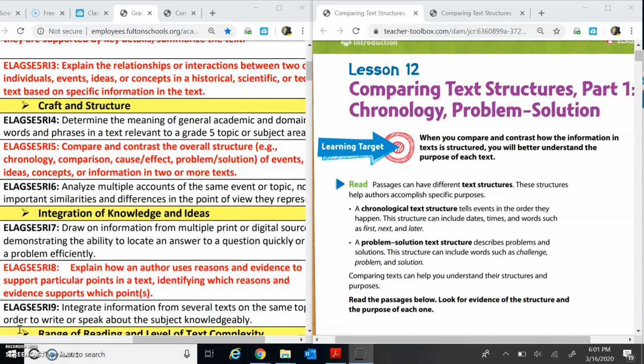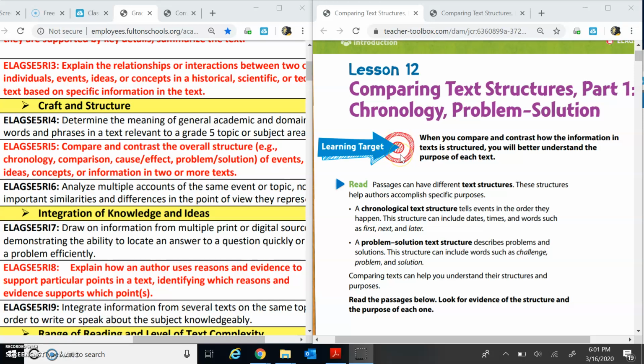Yesterday, we were going over standard RI5, which is compare and contrast the overall structure, meaning either chronology, comparison, cause and effect, problem and solution, of events, ideas, concepts, or information in two or more texts. So today we're going to continue on with the packet we were working on yesterday.